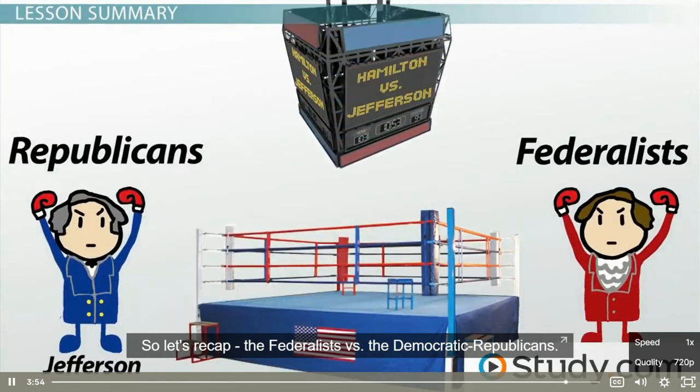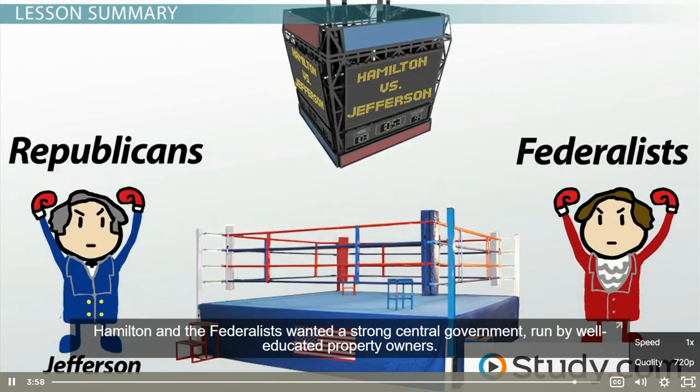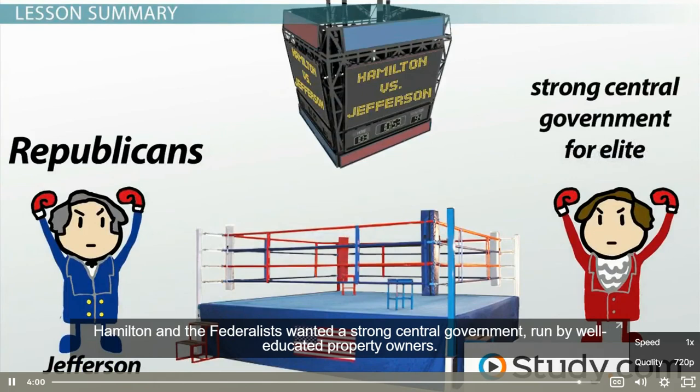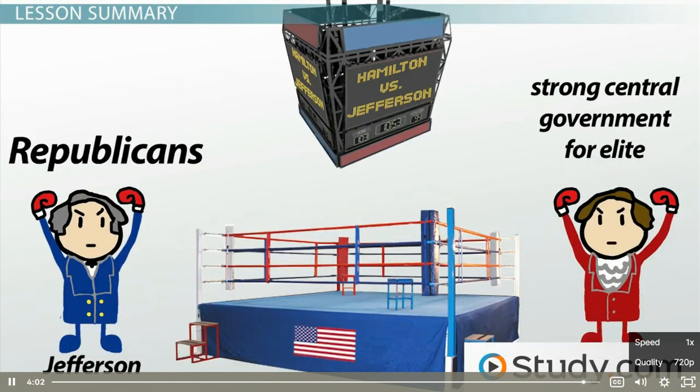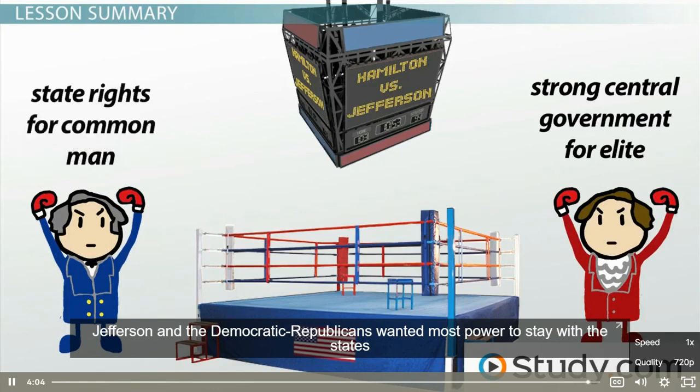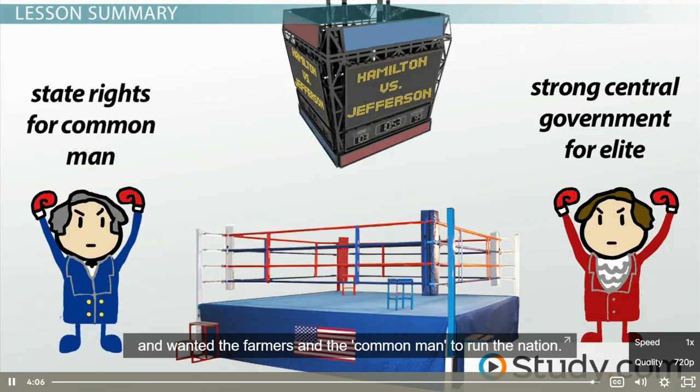So let's recap. The Federalists versus the Democratic Republicans. Hamilton and the Federalists wanted a strong central government run by well-educated property owners. Jefferson and the Democratic Republicans wanted most power to stay with states and wanted the farmers and the common man to run the nation.